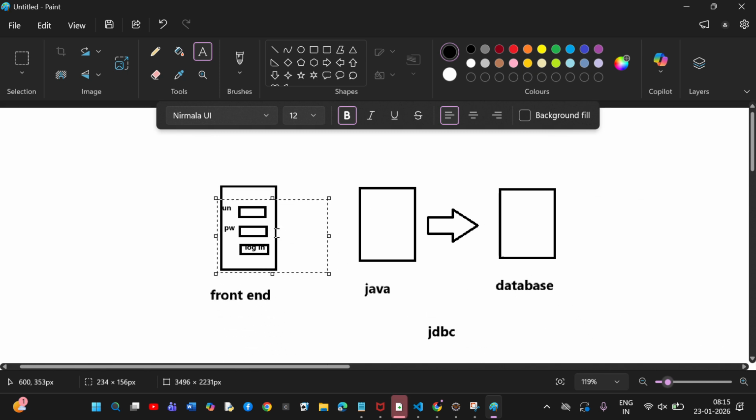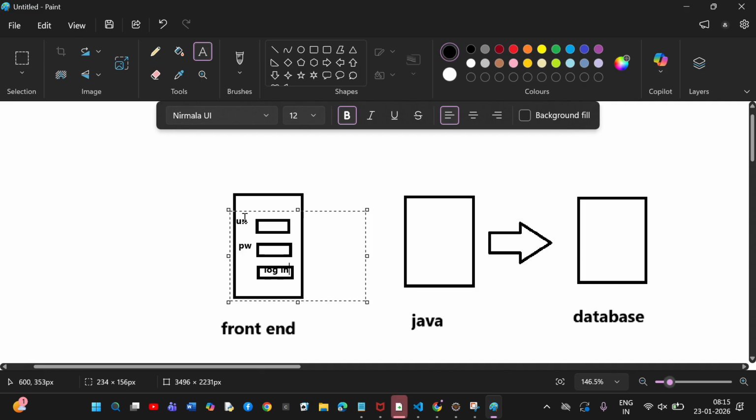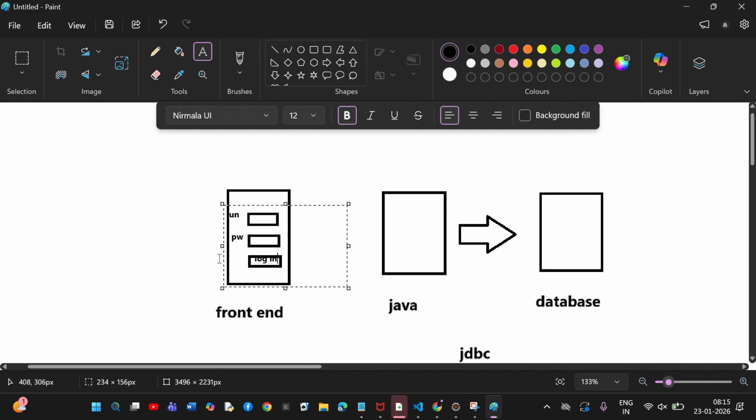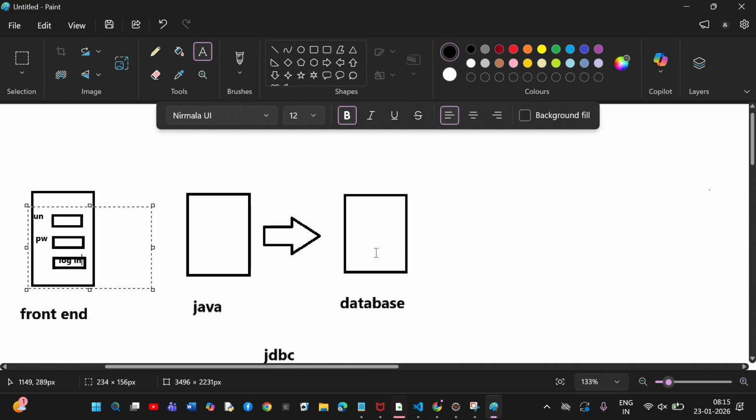Now I should enter the username. I should enter the password. Now tell me, data should be stored in the front end only, or it should go for the database? Database. But there is a problem. See, front end is which language? Front end is HTML. See, it is like a markup language, tag-based language. Database is which language? Query language. It is in the form of select star from EMP.